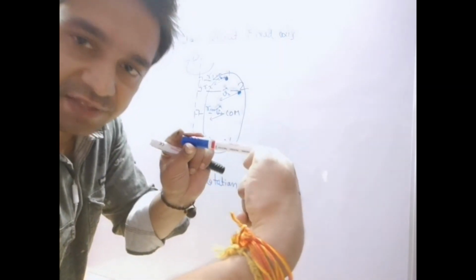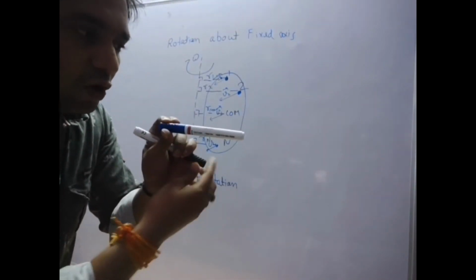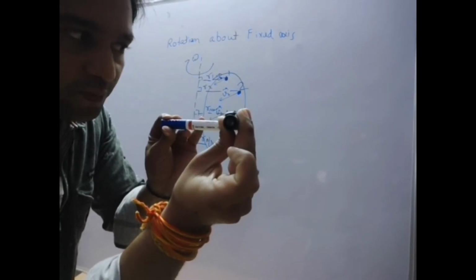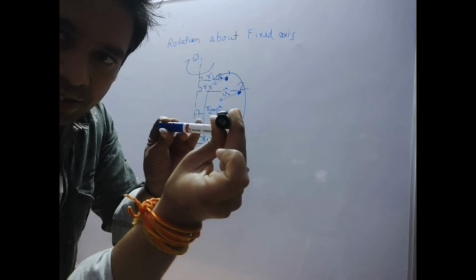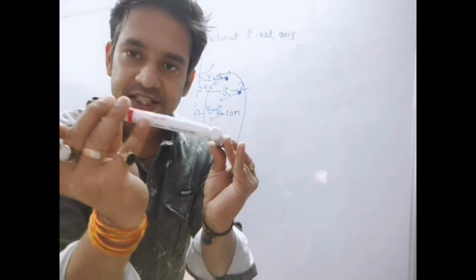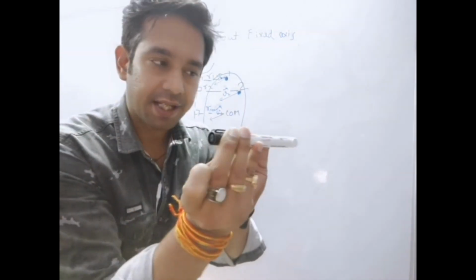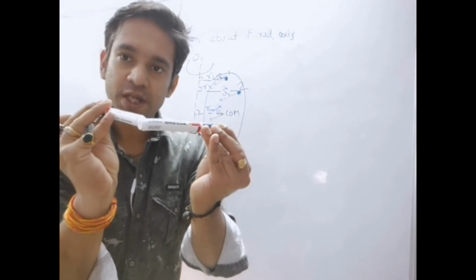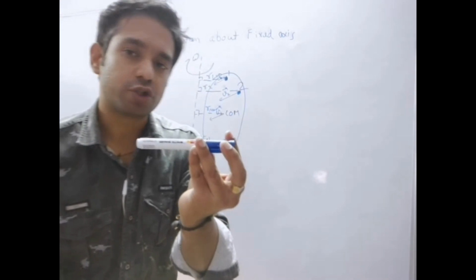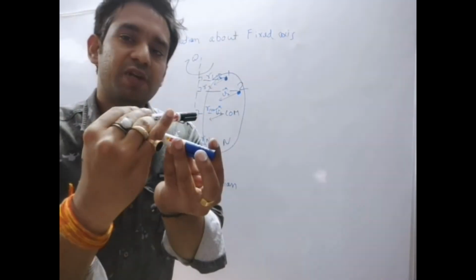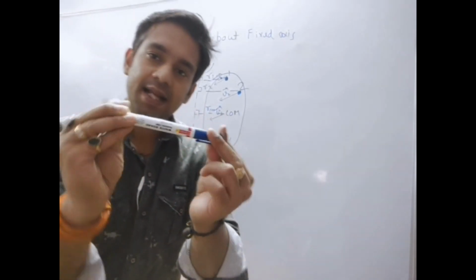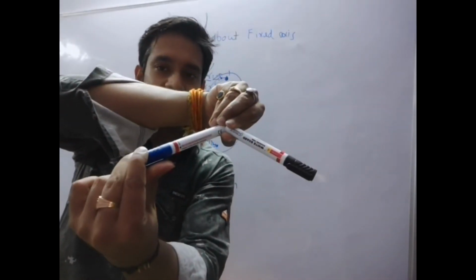So the speed v1 will come like this from the particle towards us, and at each point in the rotation it changes its direction. If we assume that v1 is constant, although it is not necessary that v1 remains constant, but for simplicity we are assuming that, it will still change its direction at each point.